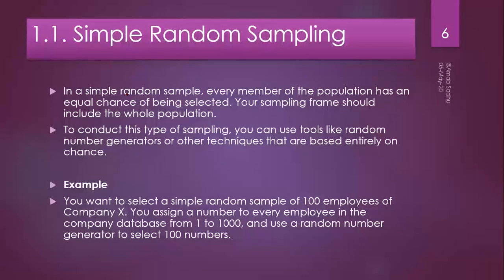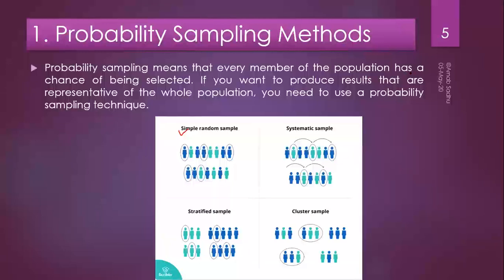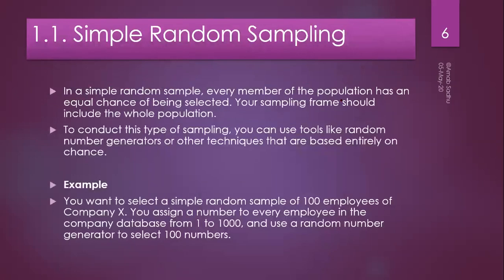In simple random sampling, every member of the population has an equal chance of being selected. If the chance is equal for each and every member, then we say this technique is the simplest of the random sampling techniques.